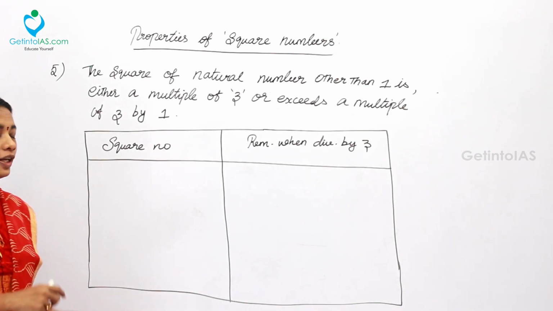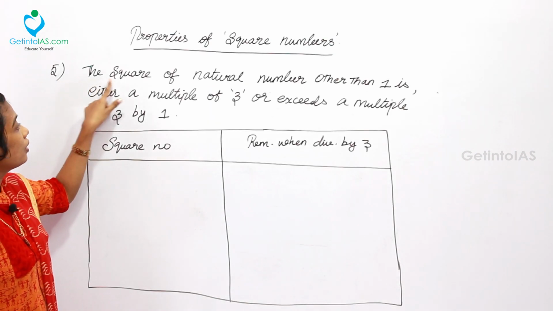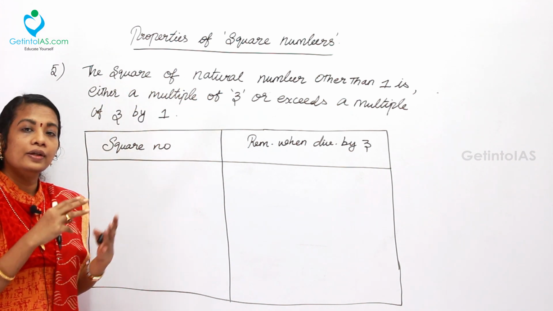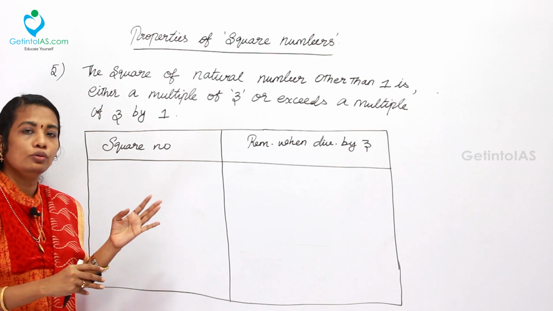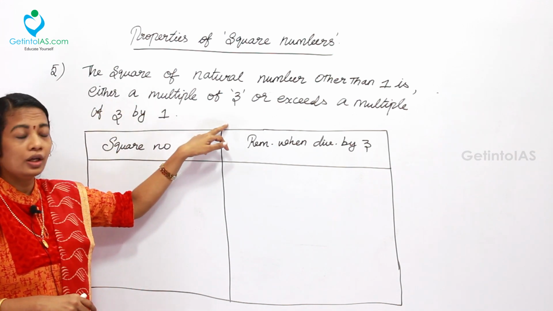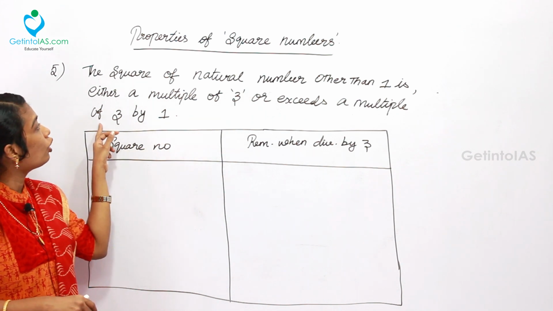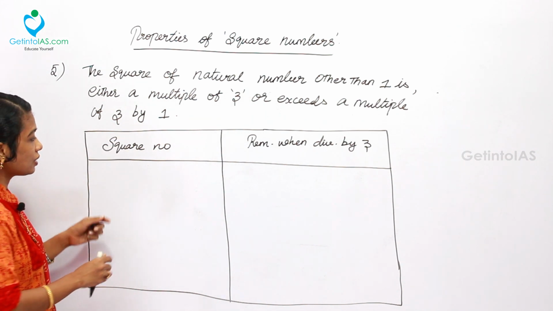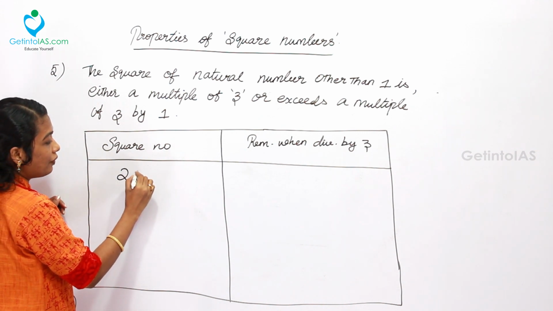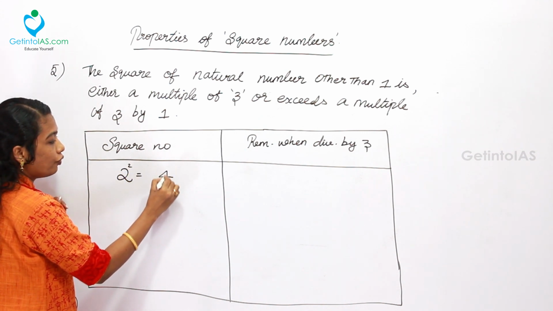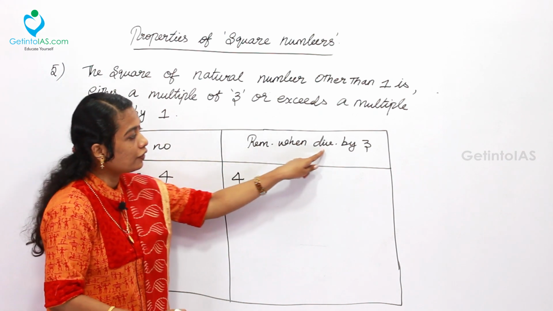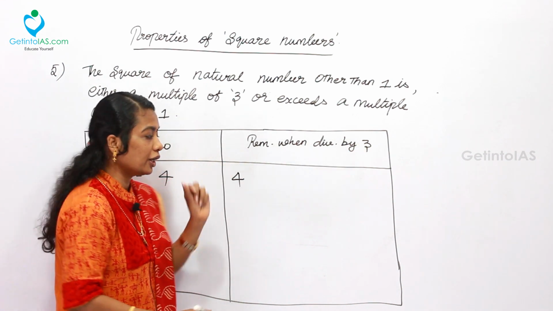The next property, the fifth property: the square of natural numbers other than 1. You can take any natural number above 1, from 2 up to infinity; its square is either a multiple of 3 or exceeds a multiple of 3 by 1. Say for example, let me take 2. 2 square is 4. When 4 is divided by 3, what is the remainder?